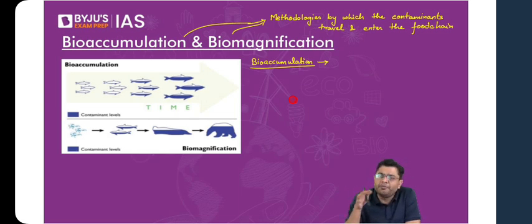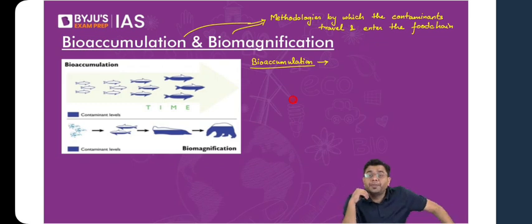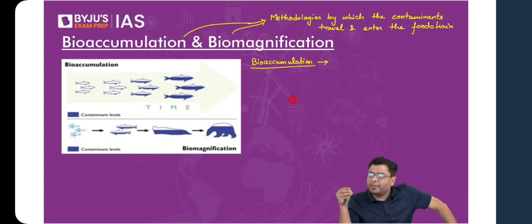Now, upon the first day, there will be a buildup of some amount of those chemicals in our body, isn't it? But it might not be to the harmful extent. On the second day, the level of buildup will further increase. On the third day, it will further increase. So as we keep on consuming the same contaminated food item, the amount of contaminant level in our body keeps on accumulating, keeps on increasing. That is bioaccumulation. In the initial days itself, it might not have any detrimental impact, in the sense that our body does not get damaged immediately, but as it keeps getting accumulated, we experience long-term damage.